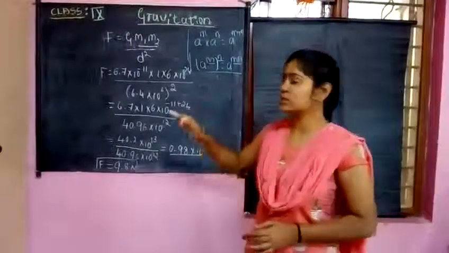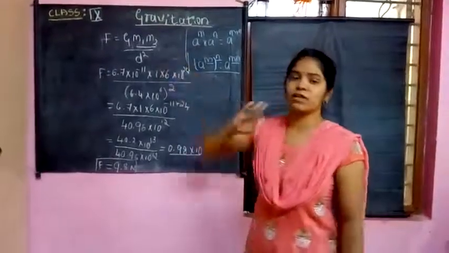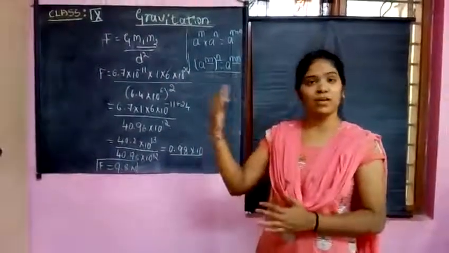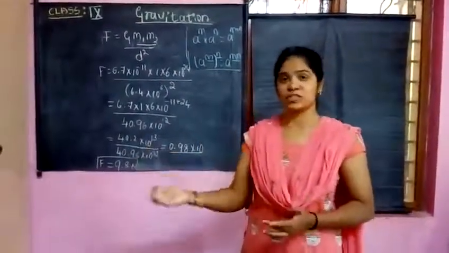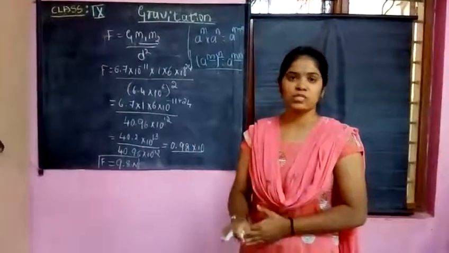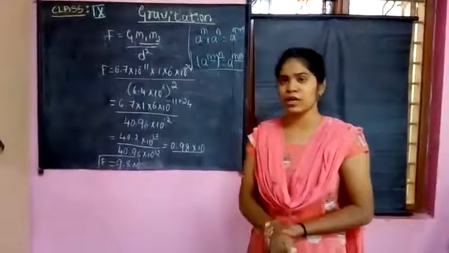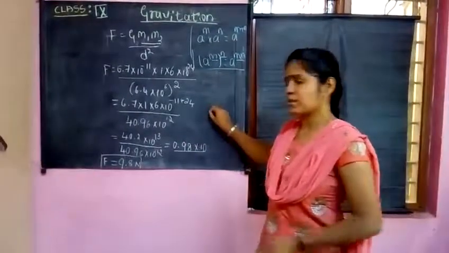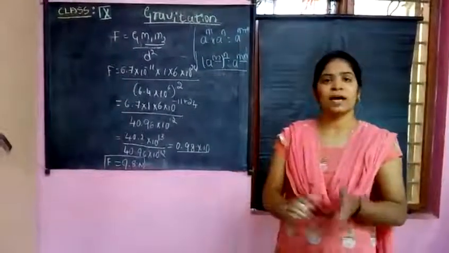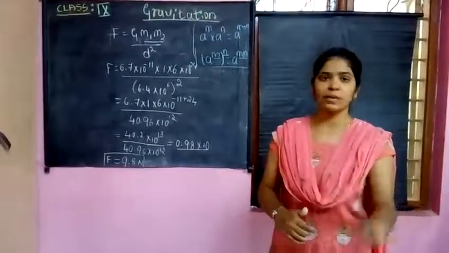If the mass of the bodies is more, the gravitational force must be extremely large. If the masses of any two bodies are less, then the gravitational force is also less. So the mass of the bodies and the gravitational force are directly proportional.